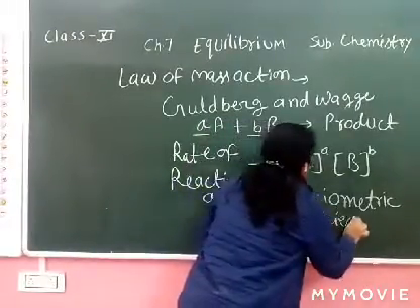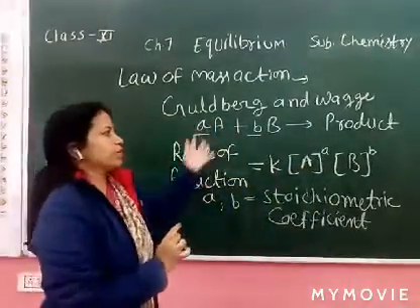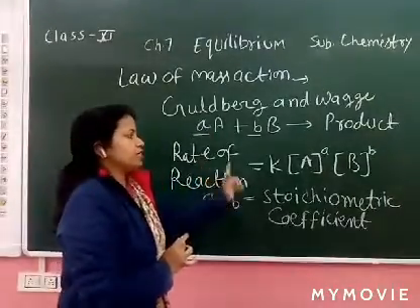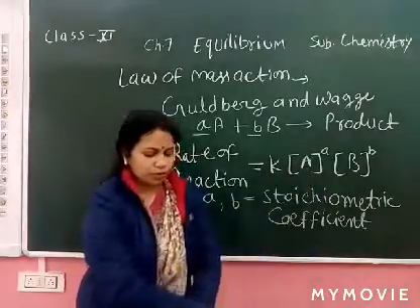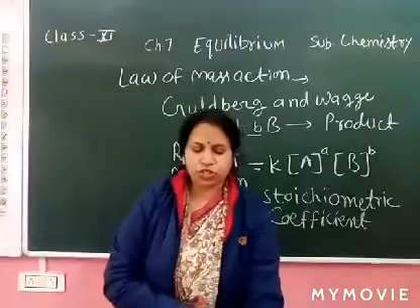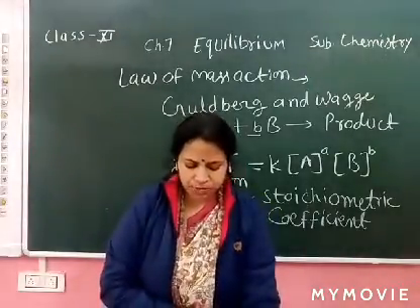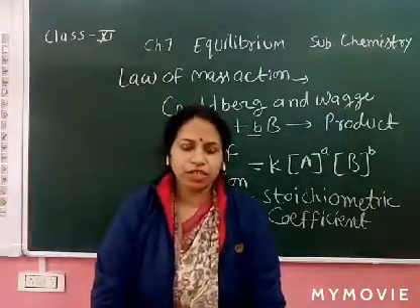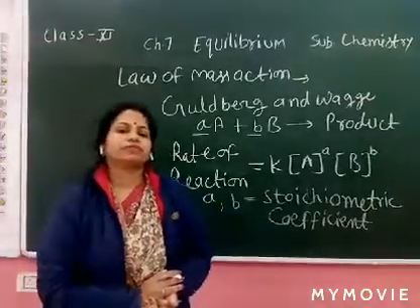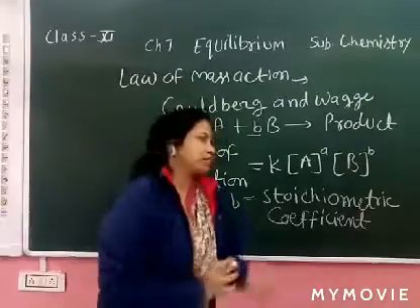Now it's clear. You can take any example and explain the law of mass action. The rate of reaction is directly proportional to the product, at a particular temperature, of the molar concentration of reactants, with each concentration term raised to the power equal to the number of molecules of the respective reactant taking part in the reaction.